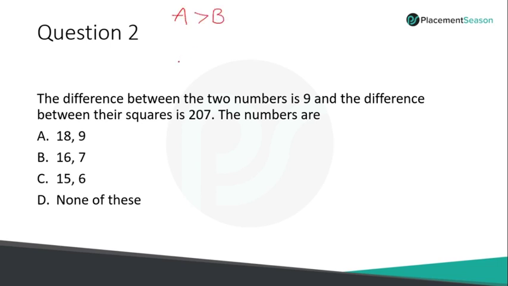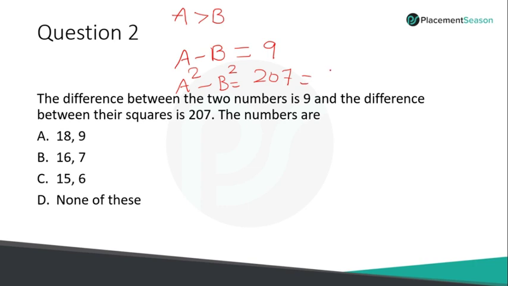So what is the difference? A minus B. You can't write it as B minus A because I have taken A value to be greater. So what is A minus B? It is 9. And what is the difference between the squares? 207. So I can write a square minus b square is equal to 207.